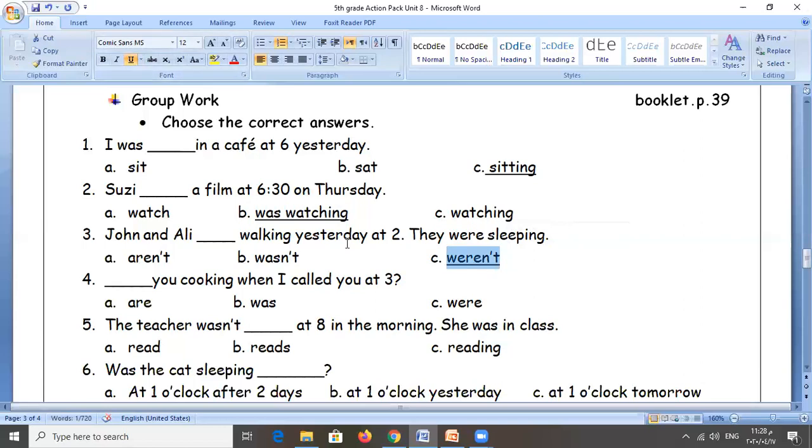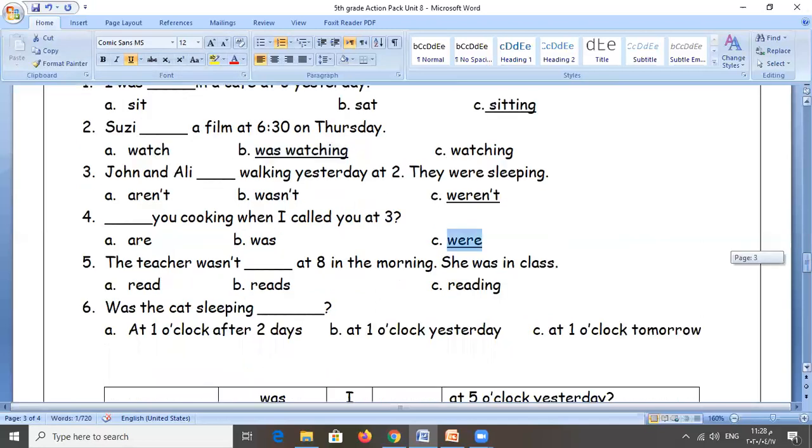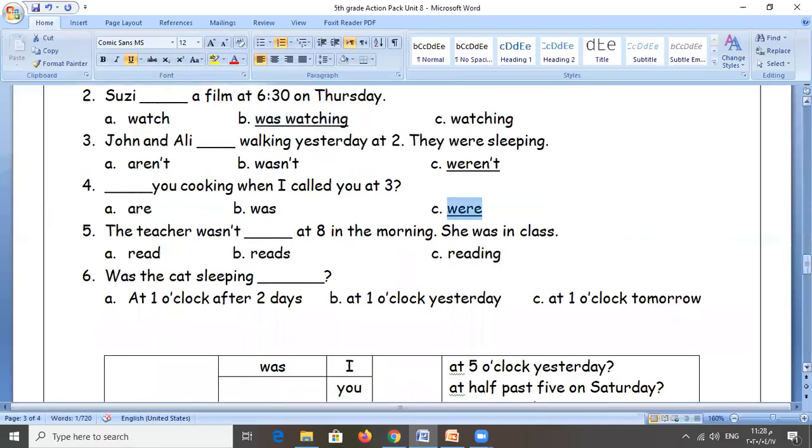Oh, we have a question here right now. Were you cooking when I called you at 3? With you, we use was or were. Yes, we use were. It is a plural form. Okay. The teacher wasn't at 8 in the morning. Yes, she wasn't in a class. Now, after wasn't, whatever it is, after the negation, we use the verb base form plus ing. Read, reads, or reading. We need the base form plus ing, which is reading.